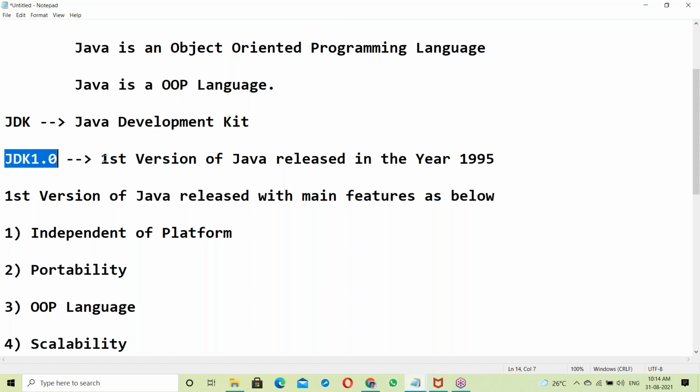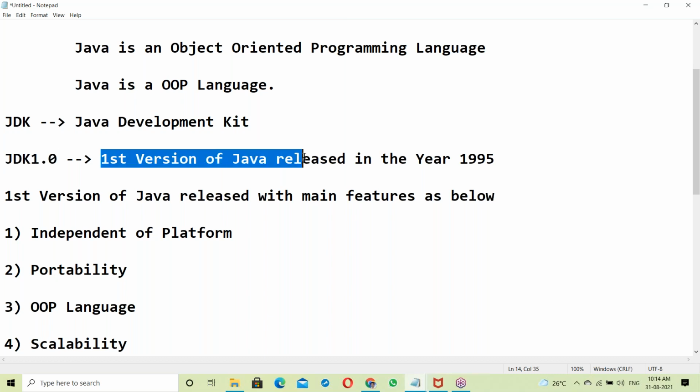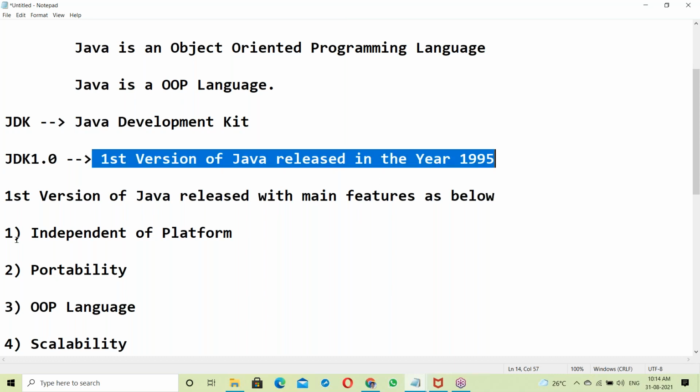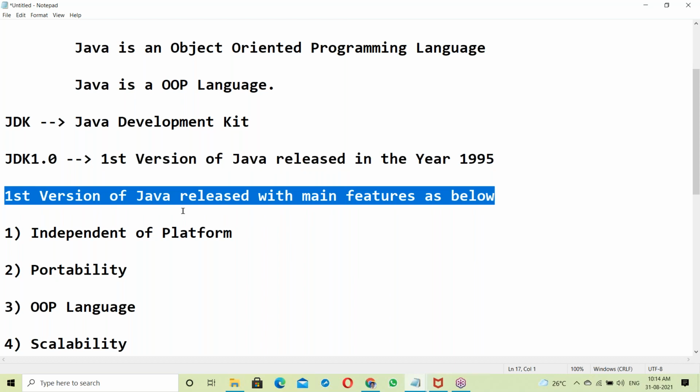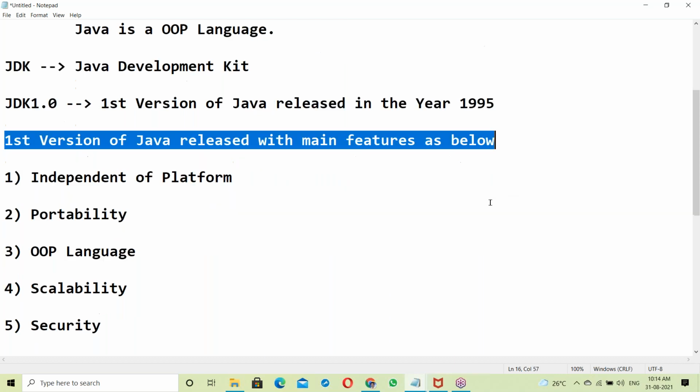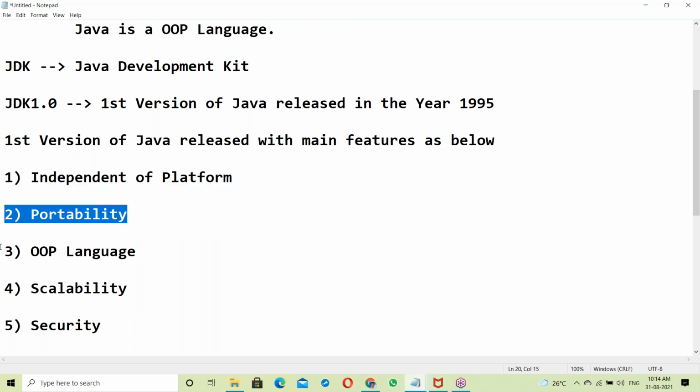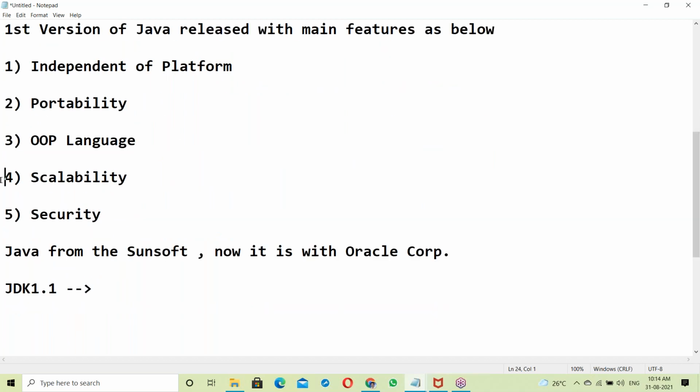JDK 1.0 is the first version of Java, released in the year 1995. The first version of Java was released with main features such as platform independence, portability, a soup language, scalability, and security.